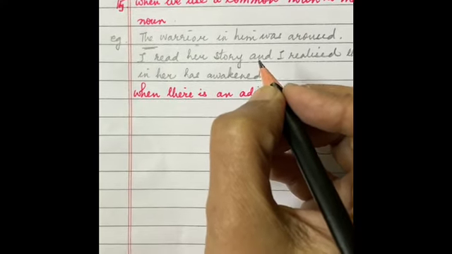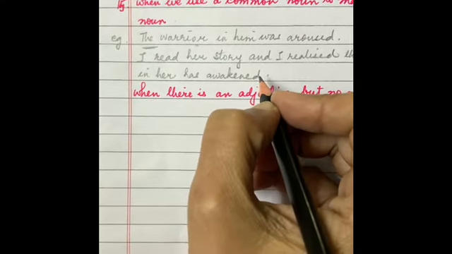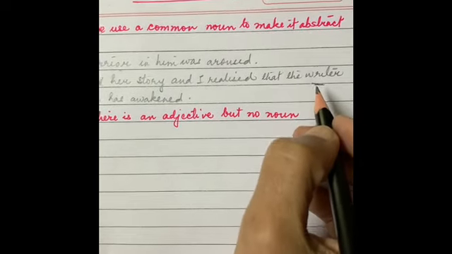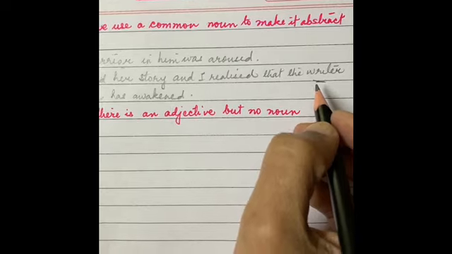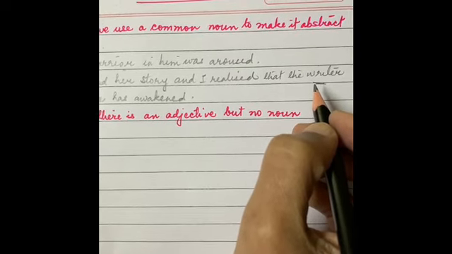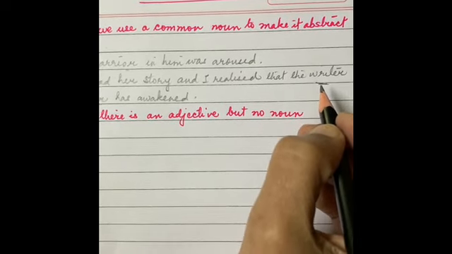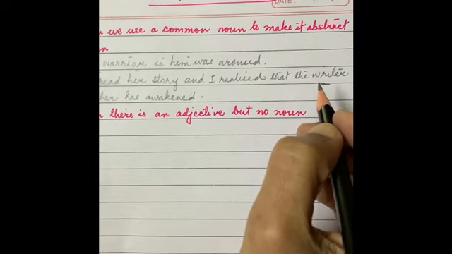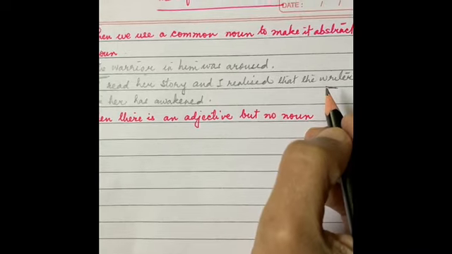So the writer is actually a common noun, but it is giving the qualities of an abstract noun. That means the creativity has awakened. Not the writer, but the creativity has awakened.